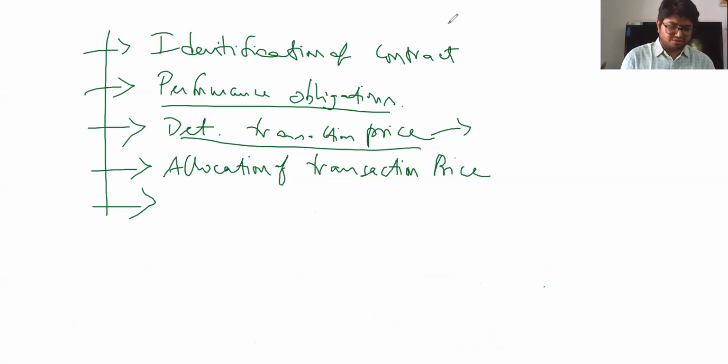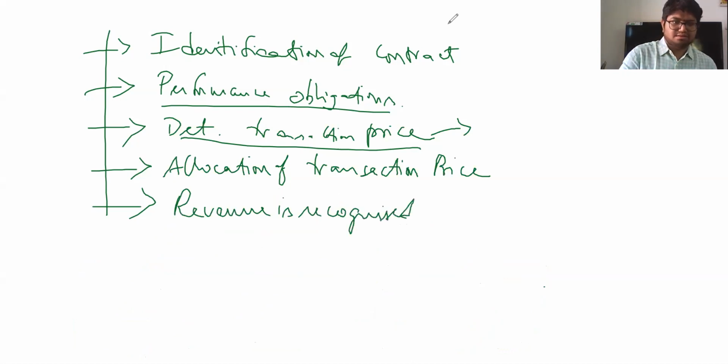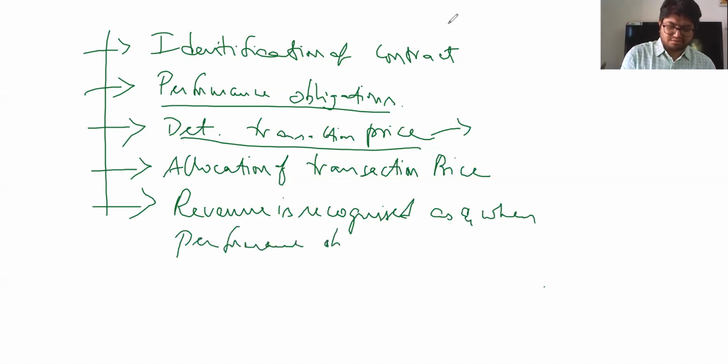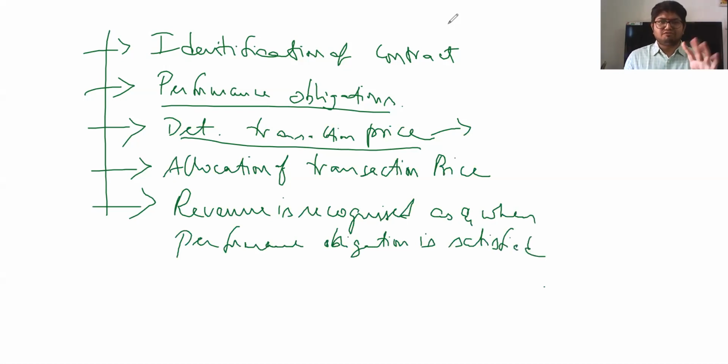Now, the last part that comes is that revenue is recognized as and when the performance obligation is satisfied. For example, I delivered the car in the first year itself. Recognize that 8 lakhs. Recognize 8 lakhs.